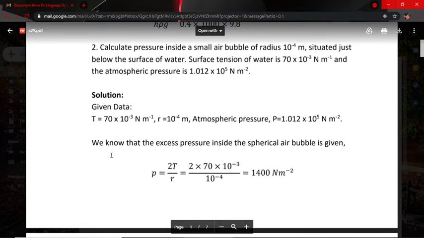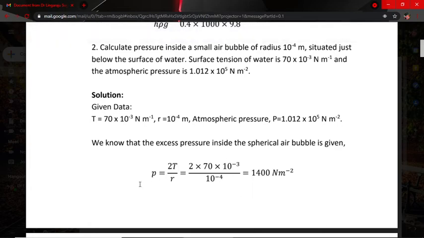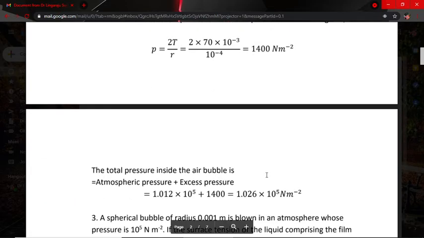We know that the excess pressure inside the spherical air bubble is given by P is equal to 2T by R, that is equal to 2 into 70 into 10 to the power of minus 3 by 10 to the power of minus 4. Substituting all these things, we can calculate, that is 1400 Newton per meter square. You see, using only one formula, we can calculate it.